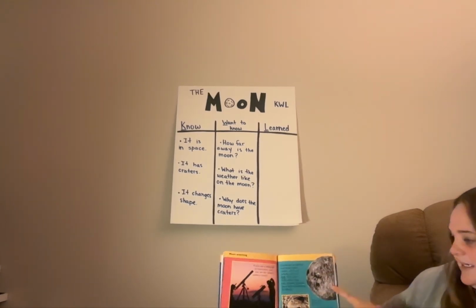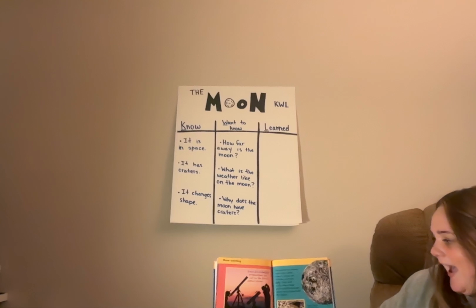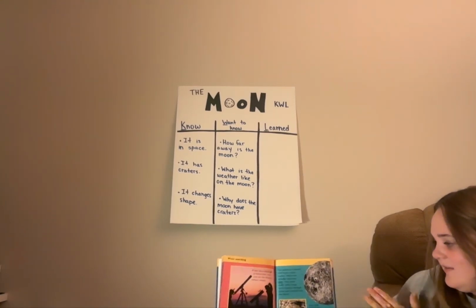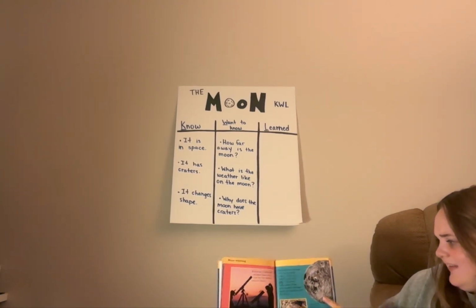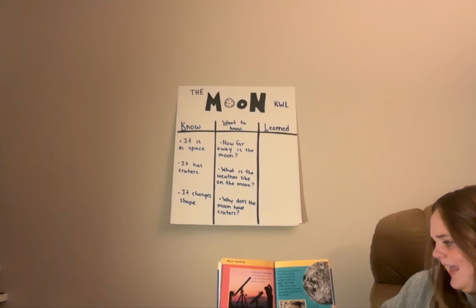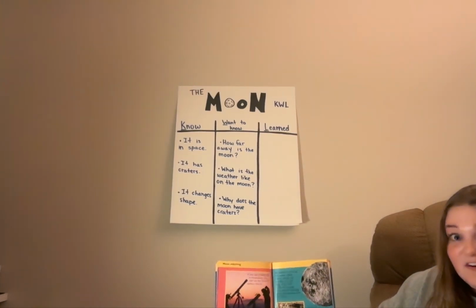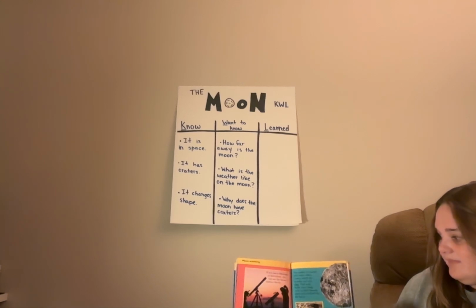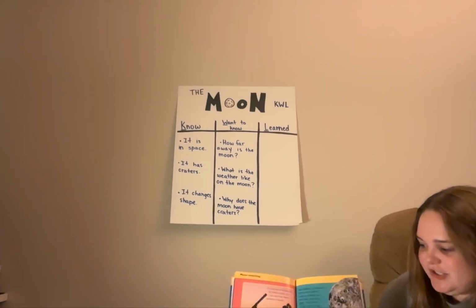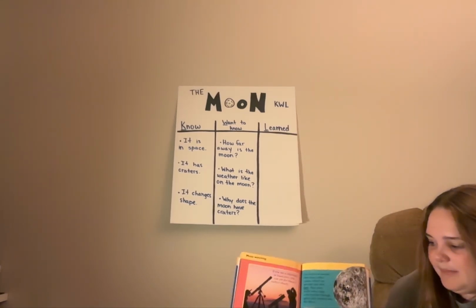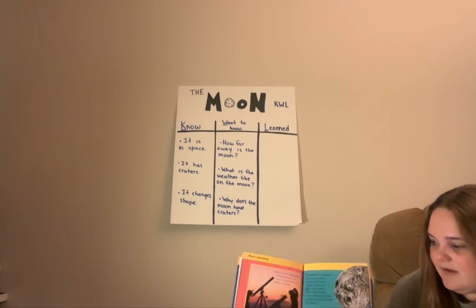So if we look at this picture here, these dark patches are flat areas. But where we see this right here, it gets a little bit light. These lighter patches are rocky mountains that are on the moon. And if we look at this picture right here, this is a really great close-up picture of what a crater looks like.